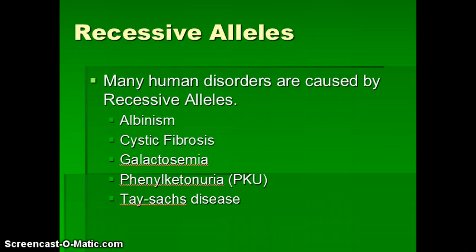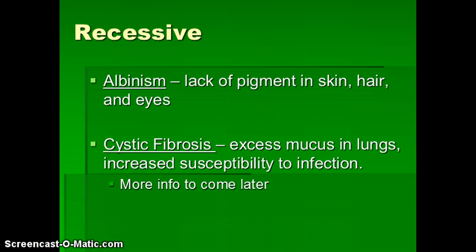Again, we have a lot of different ones that are caused by that, and we're going to touch on 5. Albinism, cystic fibrosis, galactosemia, phenylketonuria, which we call PKU, just so we don't have to say that long word, and Tay-Sachs disease. Again, this has to do with the fact that there's the recessive trait. So there has to be 2 of the lowercase letters in order for individuals to express this trait.